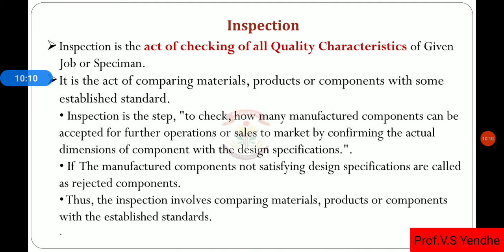Then the third definition of inspection is that inspection is the step to check how many manufactured components can be accepted for further operation or sales to the market by confirming the actual dimensions of the component with the design specifications. So inspection decides whether to accept or to reject that particular component.